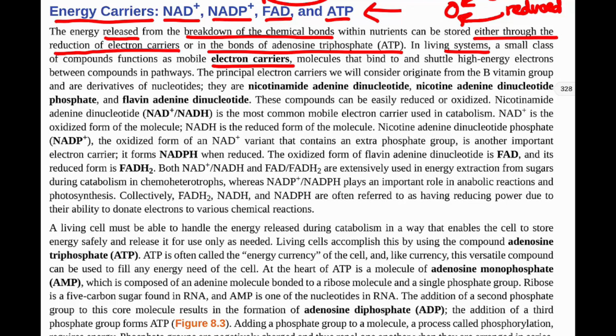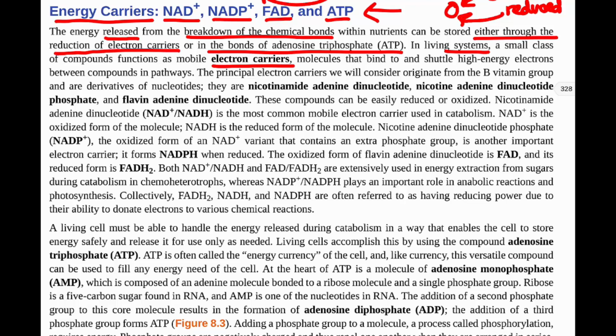Then we're going to grab that energy in the form of an electron, and that electron carrier will carry that electron elsewhere, including its energy, and then it will drop off that electron in another location that is going to be building a molecule, because remember, when we build a molecule, that requires energy to be put into it. That's what we're going to see with these electron carriers.